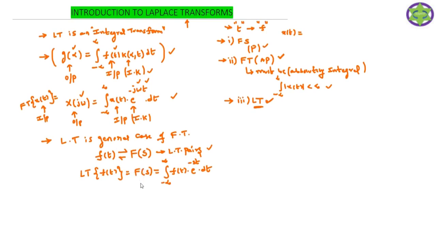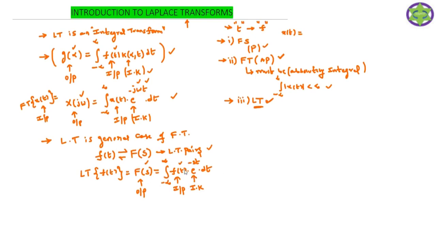This is an integral transform. Like the Fourier transform, the Laplace transform is also an integral transform. This is your output, which is a function of a complex variable, s. This is your input, and this is your integral kernel function, which is a function of both s and t. This is the definition of the Laplace transform.